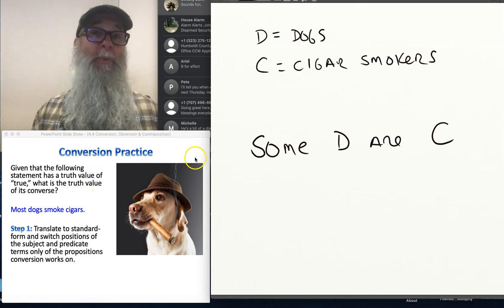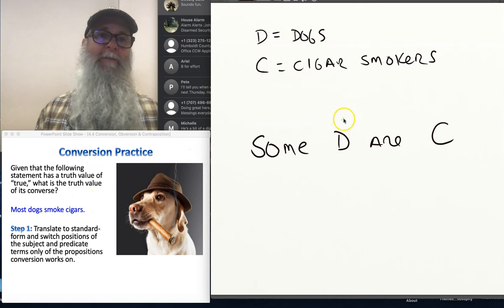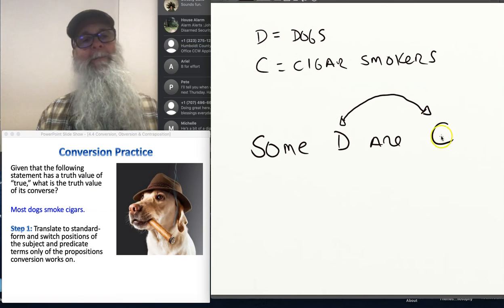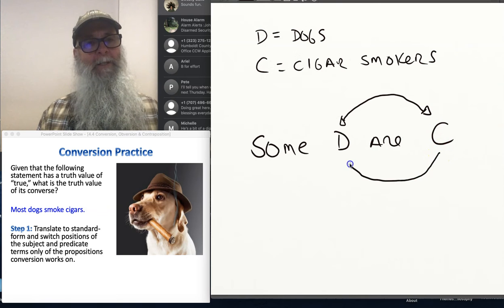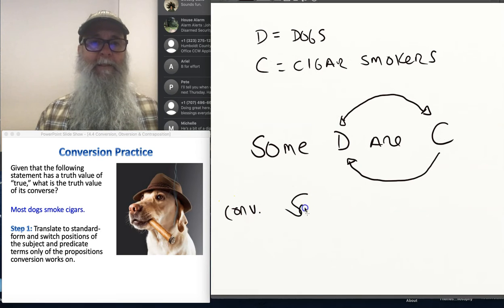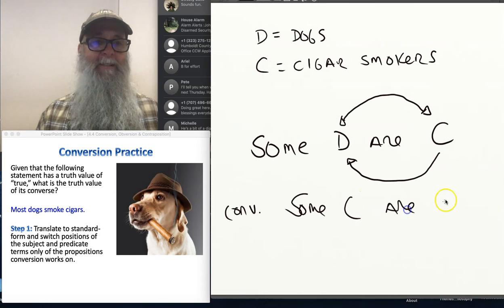Now I get to apply the rule of conversion. And the rule of conversion involves one step. It says take your subject term and put it over here in your predicate term. And to make room for the subject term, you take your predicate term and put it over here, right? So when I convert some D are C, I get some C are D.